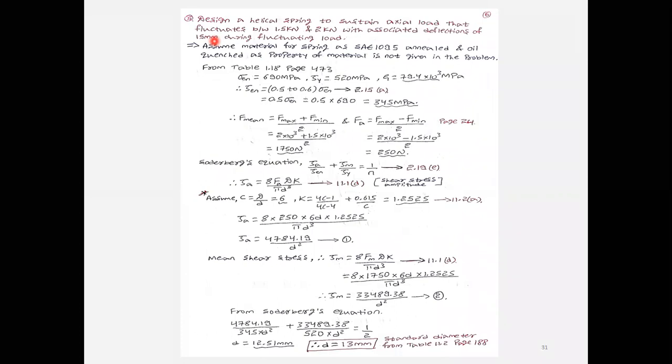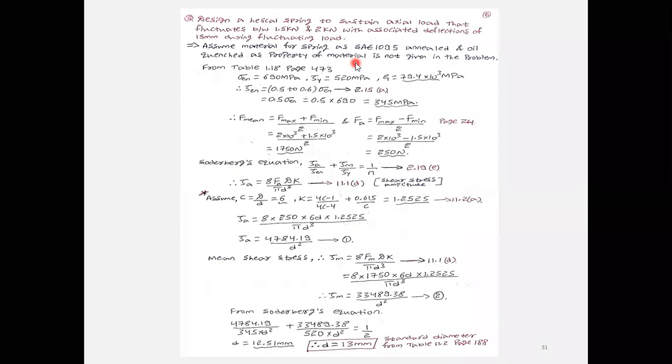Whereas in this case they have not given the material. For that reason I need to assume the type of material. Here I am going to assume the helical spring as SAE 1095, which is annealed and oil quenched.